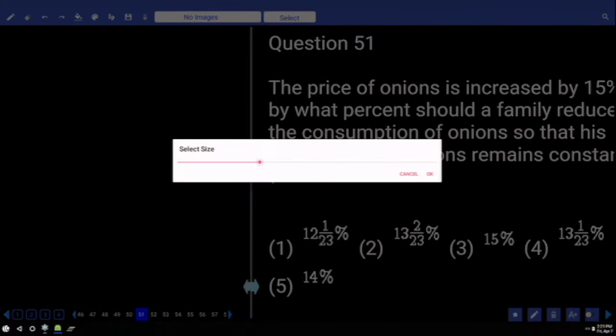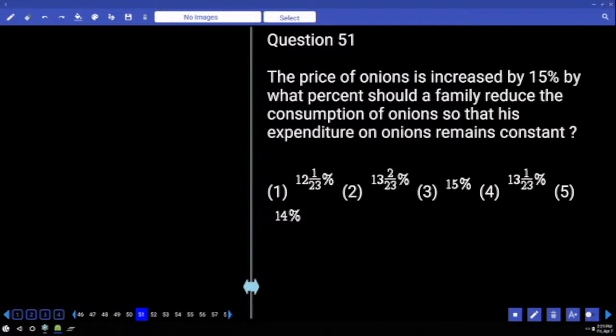Next, 51 onwards. The price of onion is increased by 15 percentage. By what percentage should a family reduce the consumption of onion so that the expenditure on onions remains constant? Right. So if price increases, expenditure must decrease. If price decreases, expenditure or consumption?